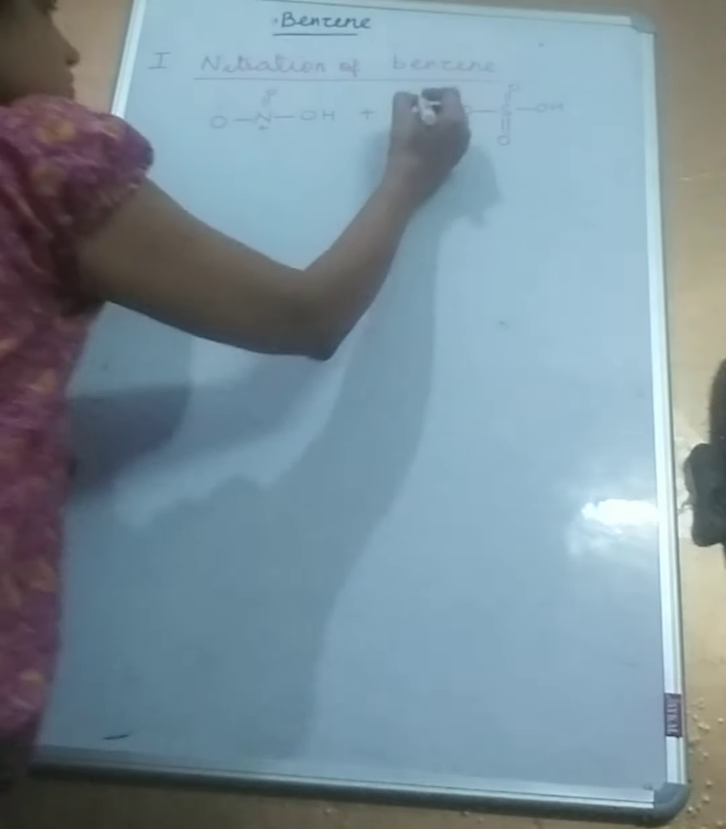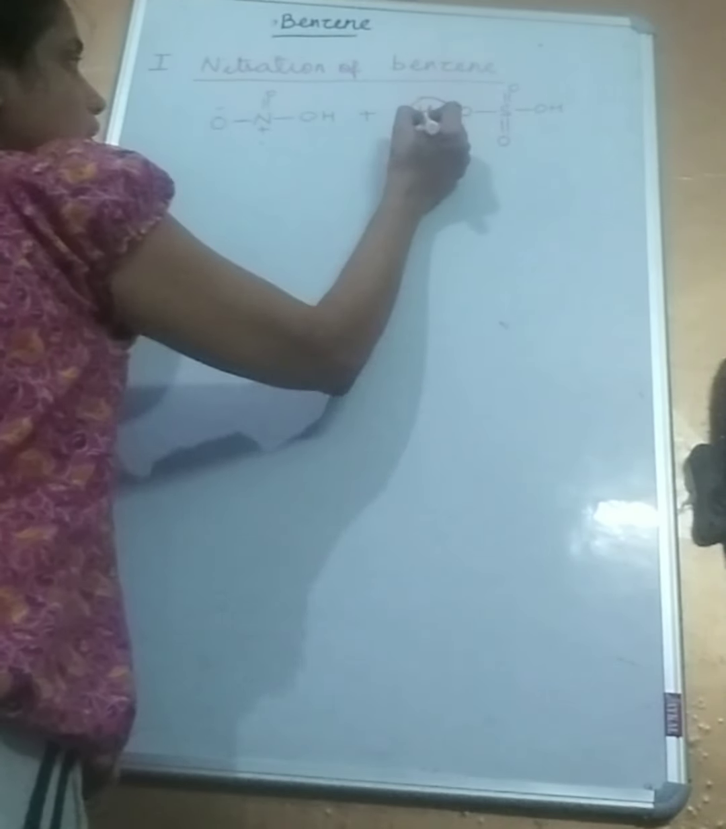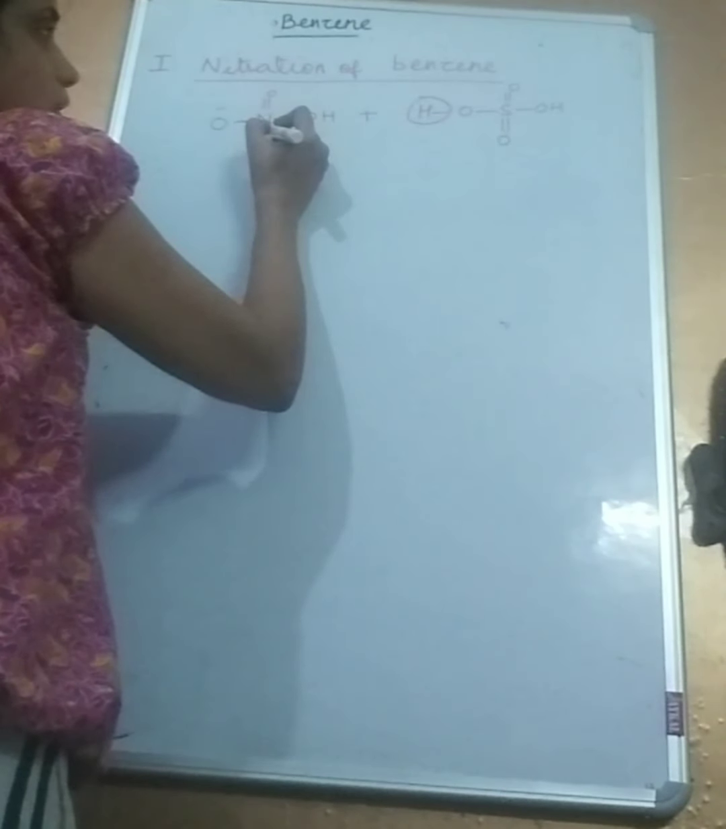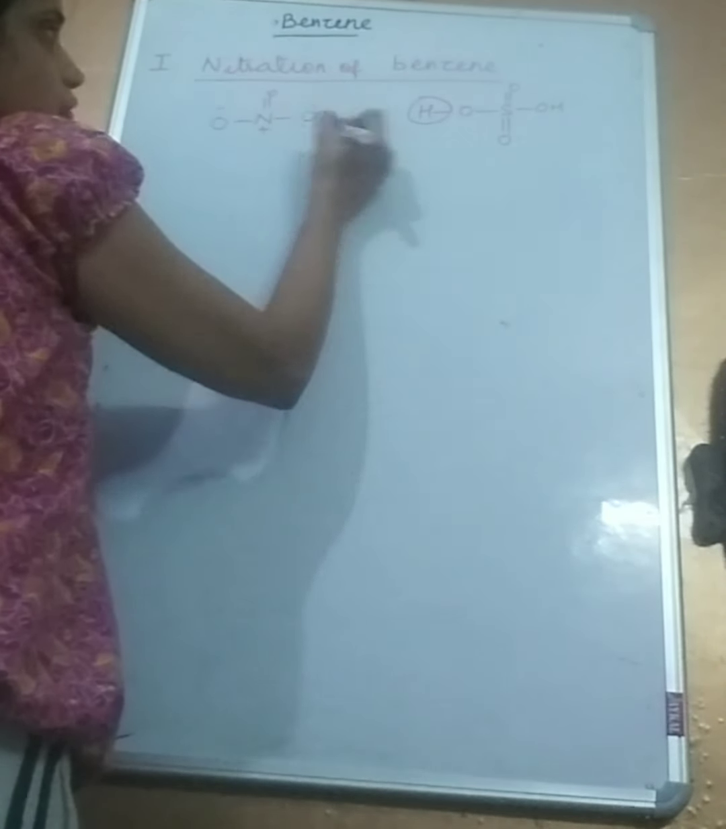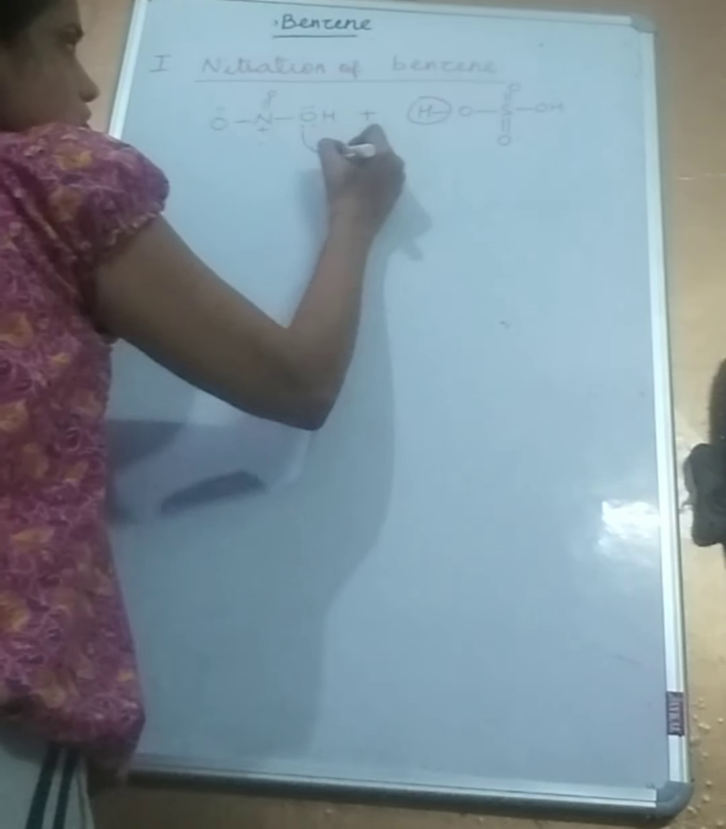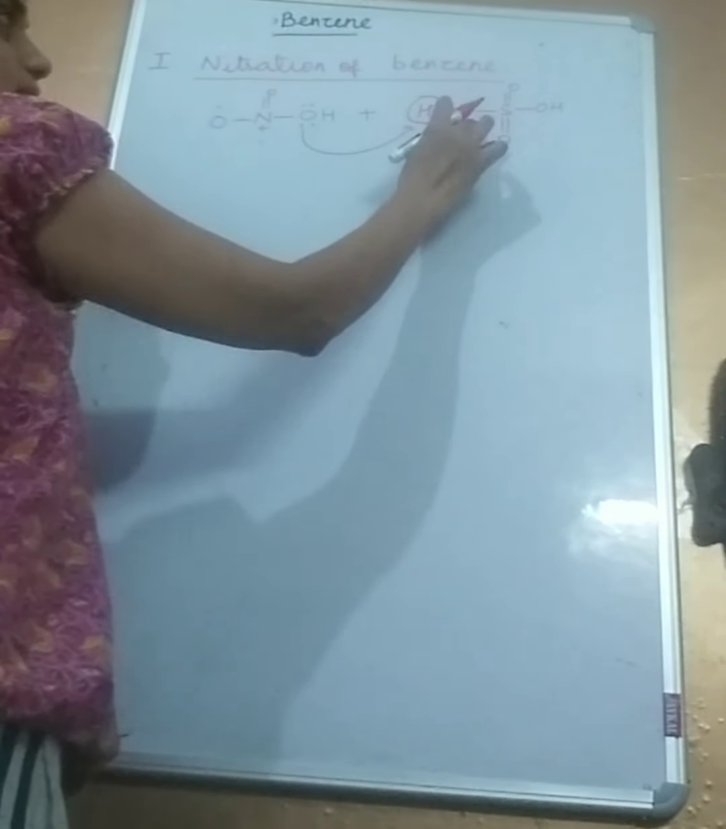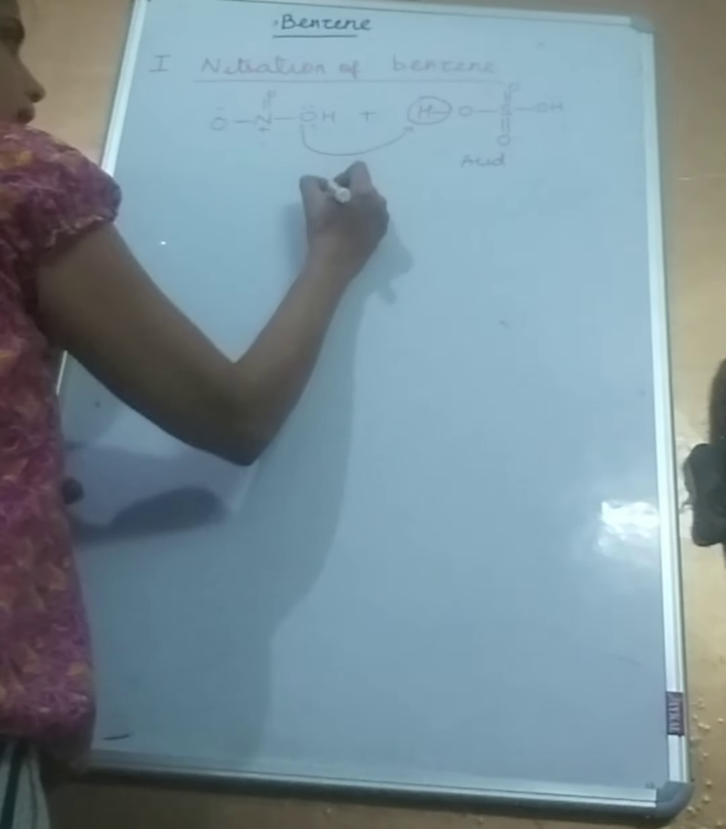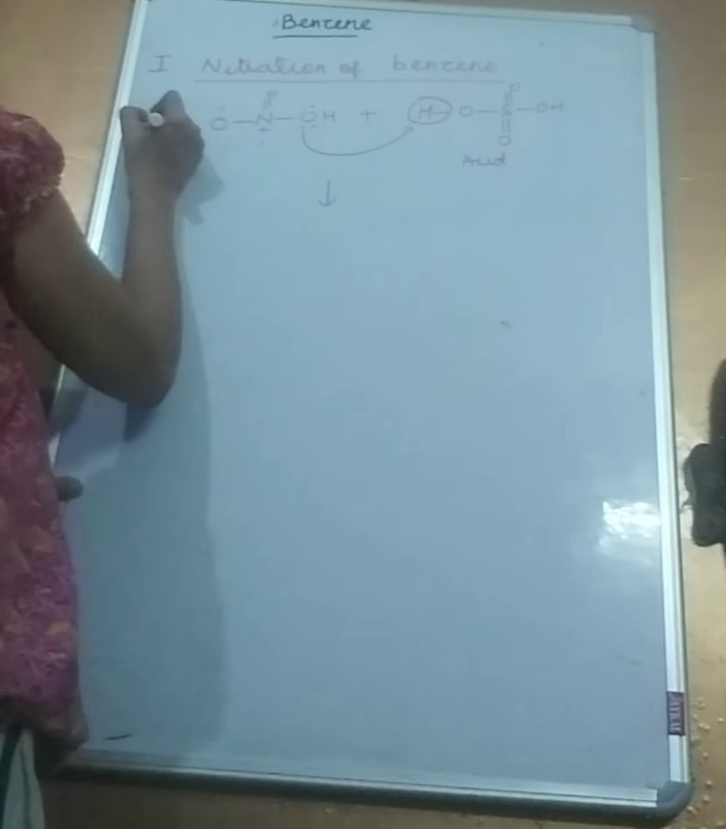So the first step is the protonation of nitric acid. There's a lone pair over this oxygen, so there is protonation. Simply take it as this being the stronger acid, it gives away a proton, like we have done in the acid-base theory. So this is step 1.